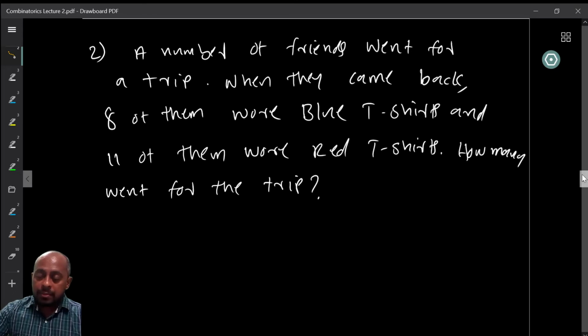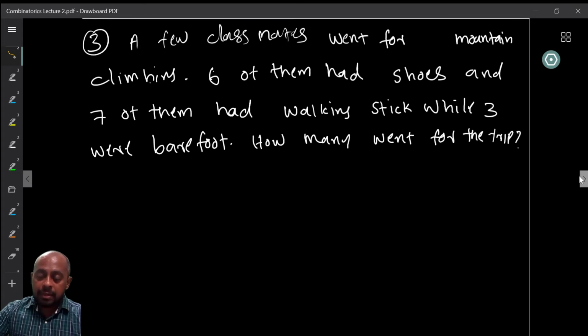Now let us look at a slightly different question. So we have a few classmates who went for mountain climbing. Another trip. 6 of them were wearing shoes, and 7 of them had walking sticks with them, while 3 were barefoot.